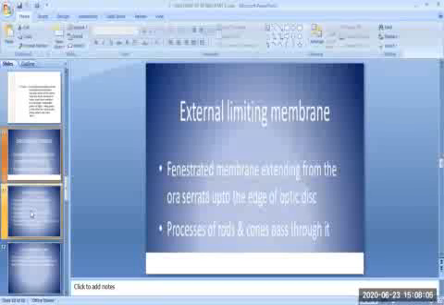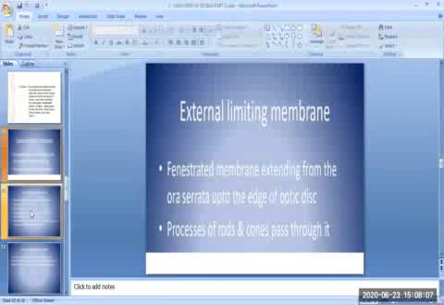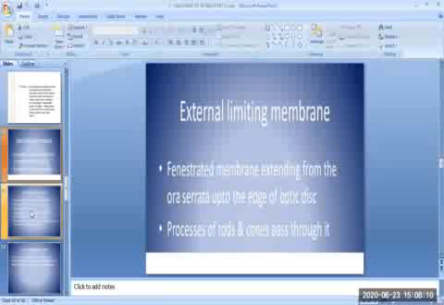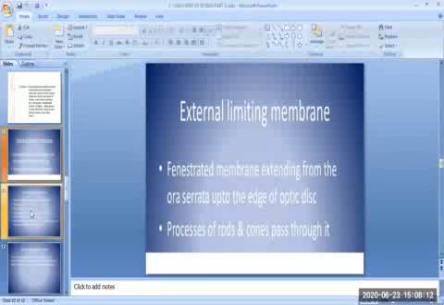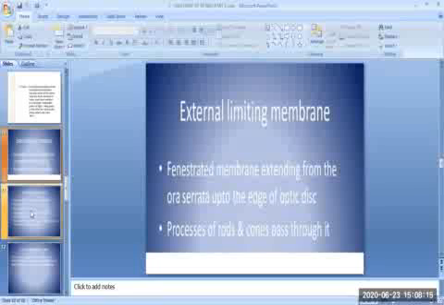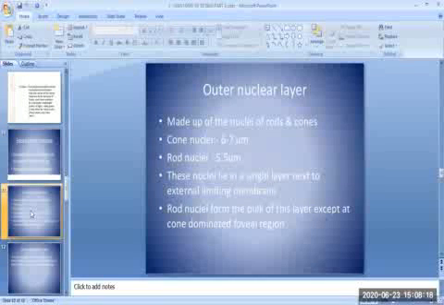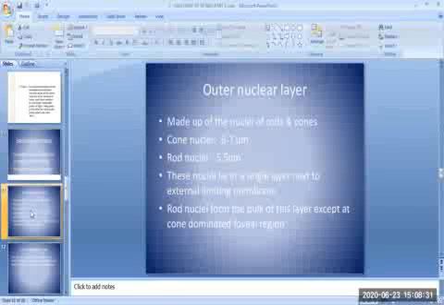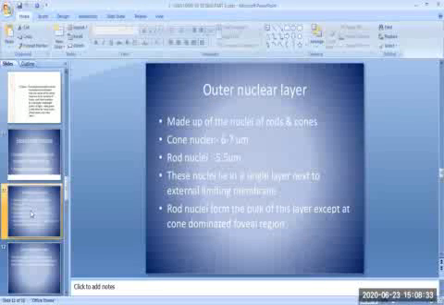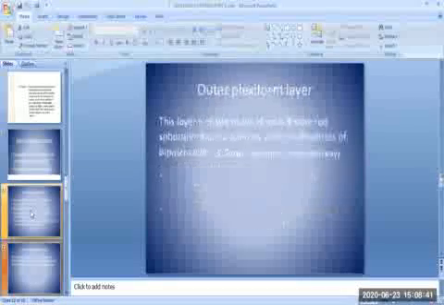The third layer is the external limiting membrane, a fenestrated membrane extending from the ora serrata up to the edge of the optic disc, and the processes of rods and cones pass through it. The next layer is the outer nuclear layer. It is made up of the nuclei of the rods and cones. The cone nuclei have a dimension of 6 to 7 micrometers, and rod nuclei are 5.5 micrometers. These nuclei lie in a single layer next to the external limiting membrane. Rod nuclei form the bulk of this layer except in the cone-dominated foveal region.